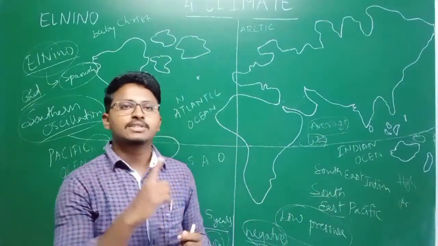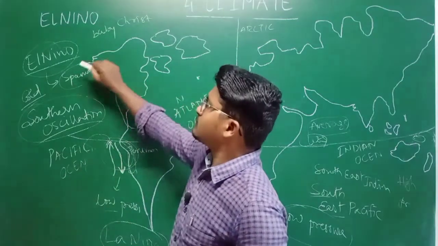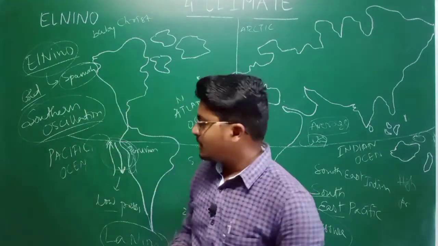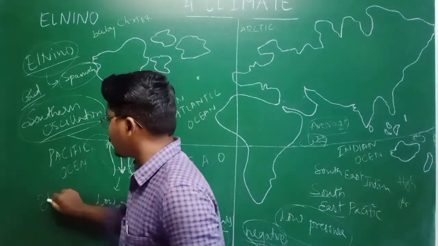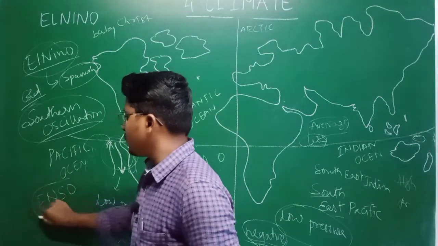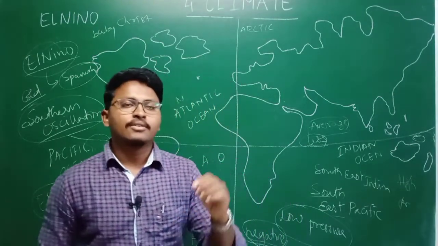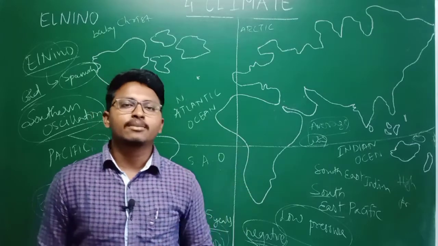This process of changing we call the Southern Oscillation, and together we call it ENSO, El Nino Southern Oscillation. So with this we have completed the Indian monsoon.